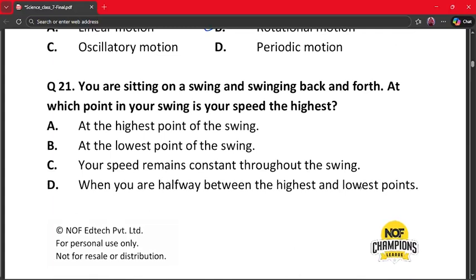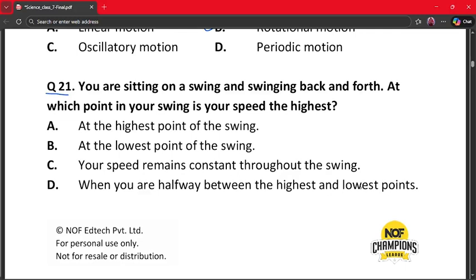Our next question is question number 21. You are sitting on a swing and swinging back and forth. At which point in your swing is your speed the highest? A. At the highest point of the swing. B. At the lowest point of the swing. C. Your speed remains constant throughout the swing. D. When you are halfway between the highest and lowest points.